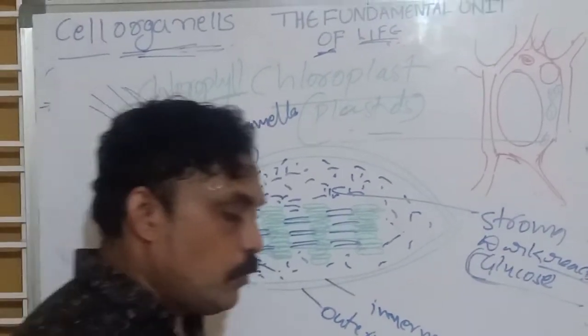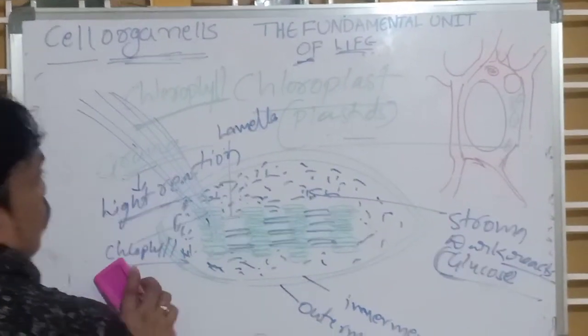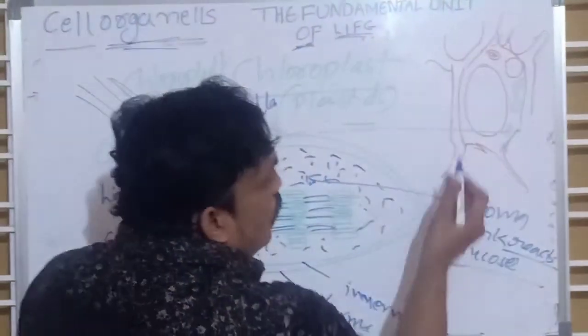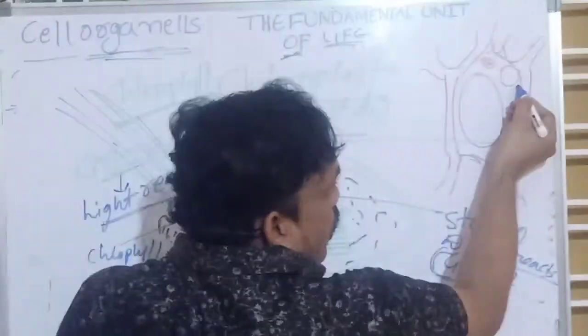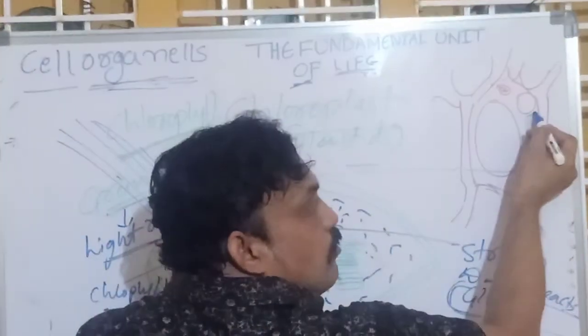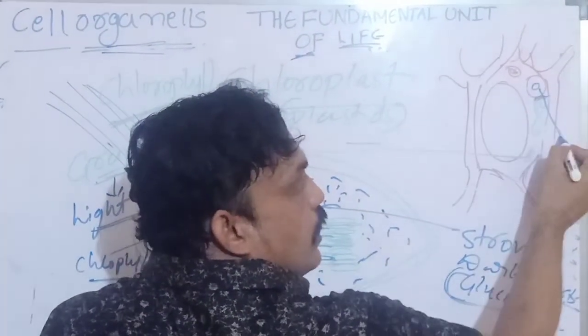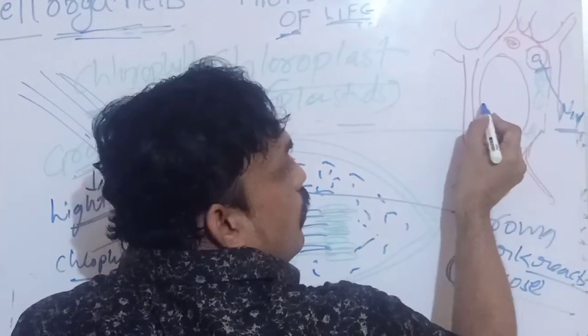After that, one more we have to discuss: the vacuole. In a plant cell, the nucleus is located at the side region, at the edge of the cell. Why?